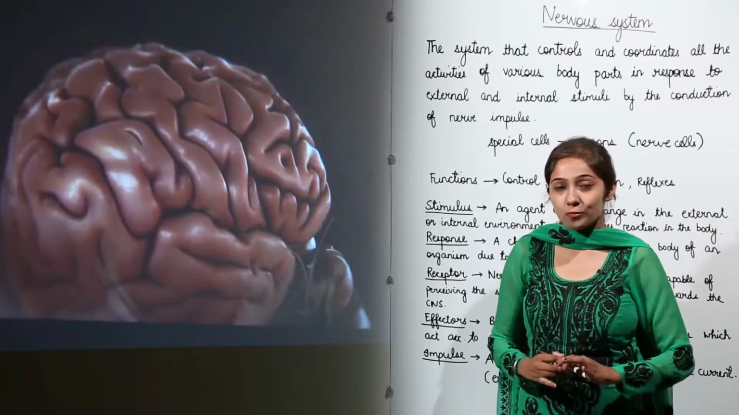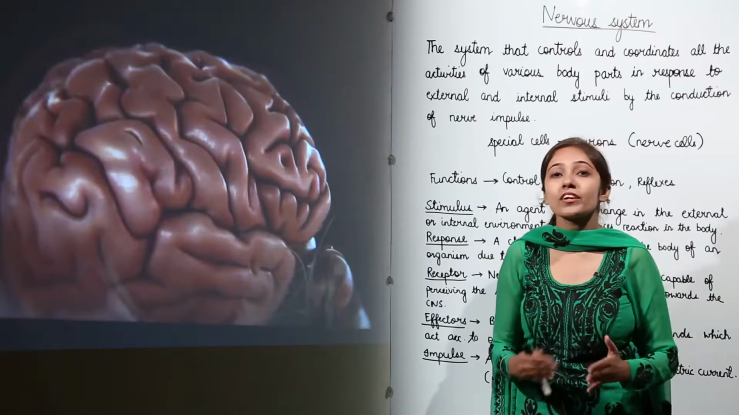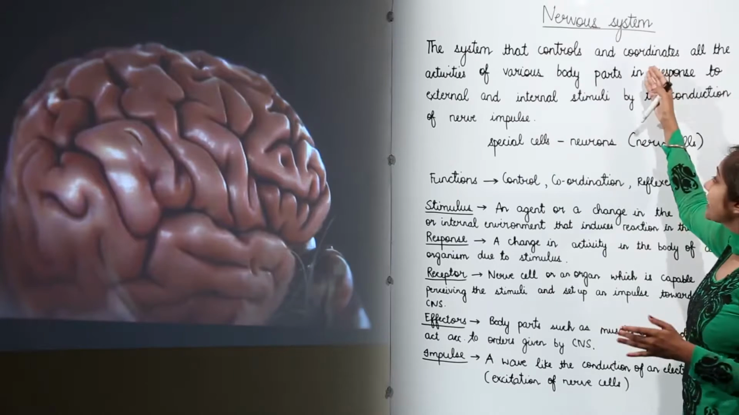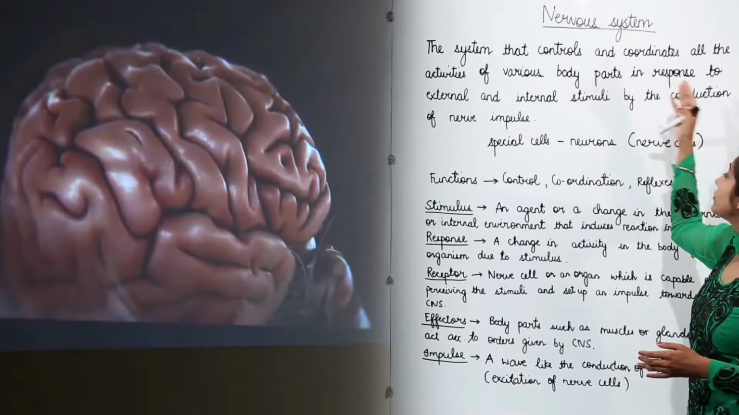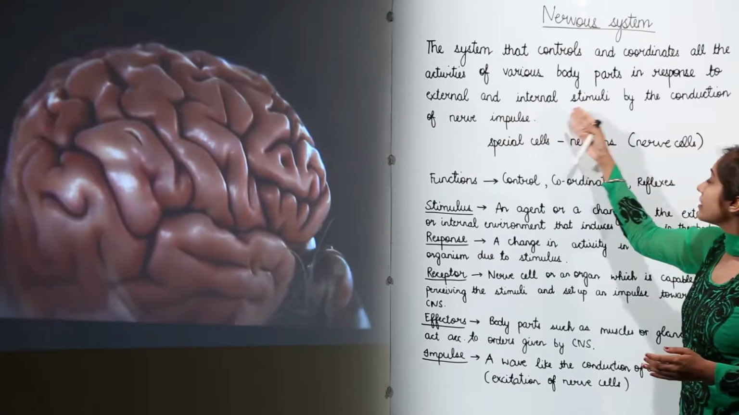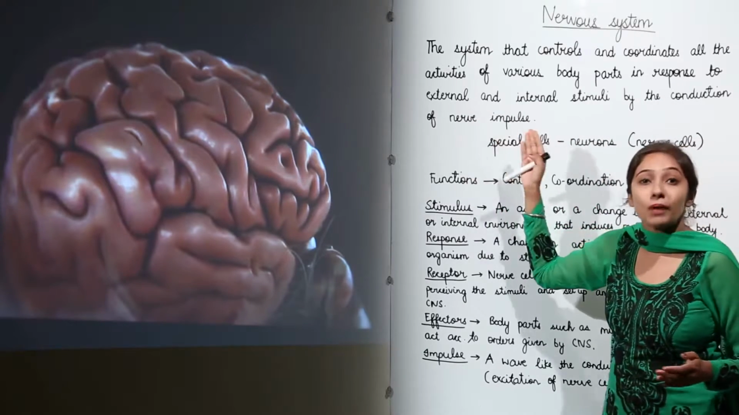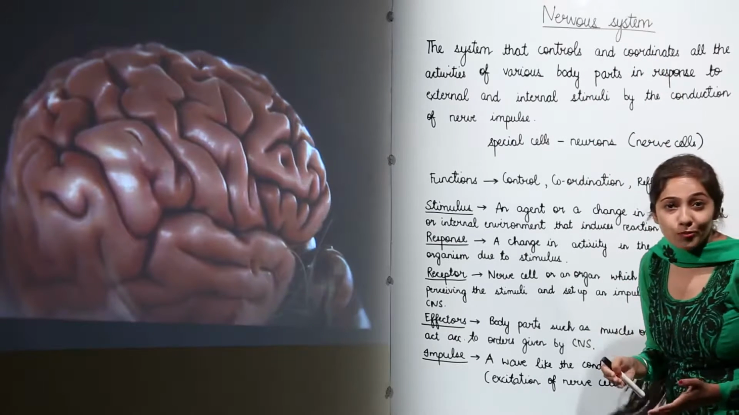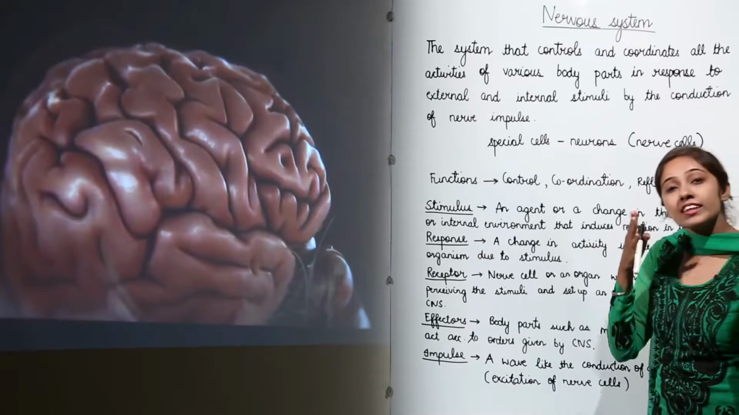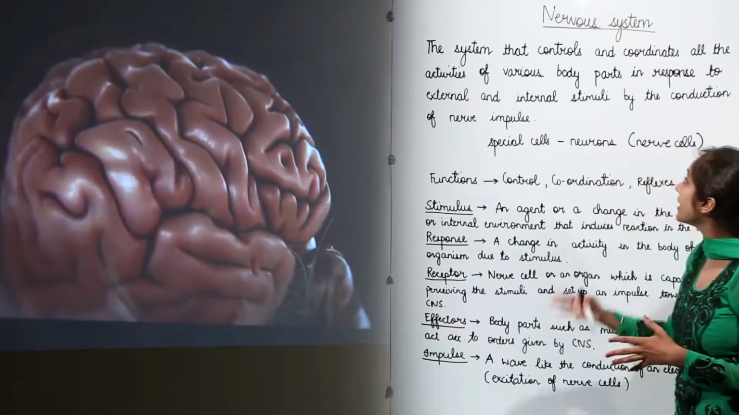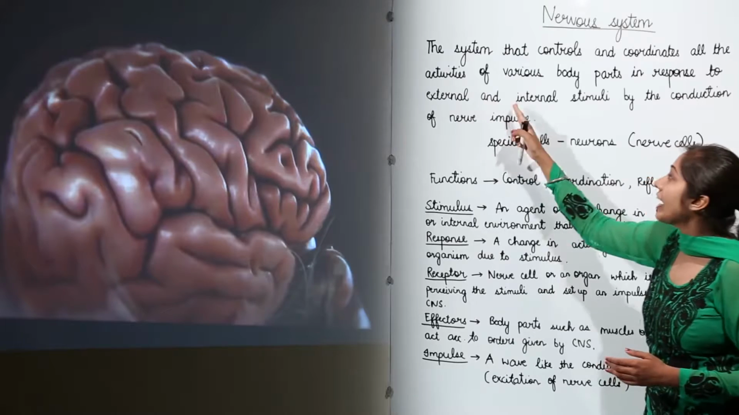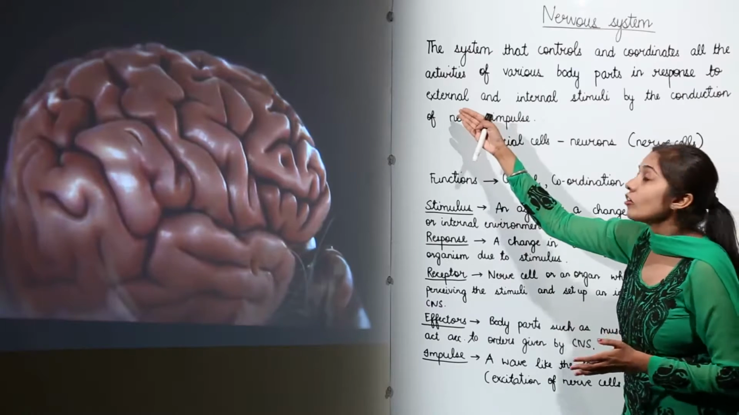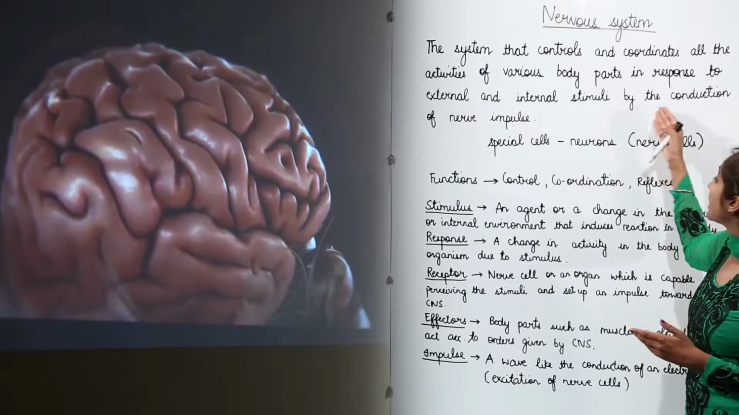Now, I hope that you can at least explain what the nervous system is. Well, the nervous system is the system that controls and coordinates all the activities of various body parts in response to external and internal stimuli by the conduction of nerve impulse. So, it is the controlling and coordinating system of the body, which controls and coordinates all the activities of all the body parts in response to both types of stimulus, external or internal, by the conduction of nerve